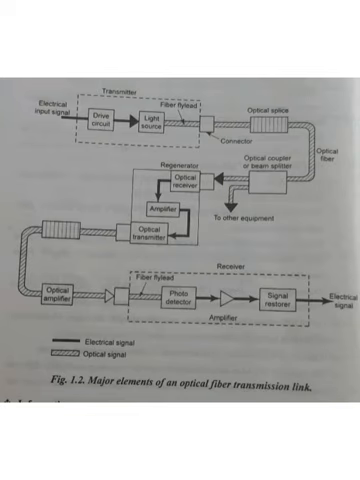So first, in the transmitter section, what is the purpose of this transmitter section? In the diagram itself, we can say that the electrical signal is converted to the optical signal. The dashed line is the electrical signal and the zebra line is the optical signal. So first, how is this electrical signal converted to the optical signal?